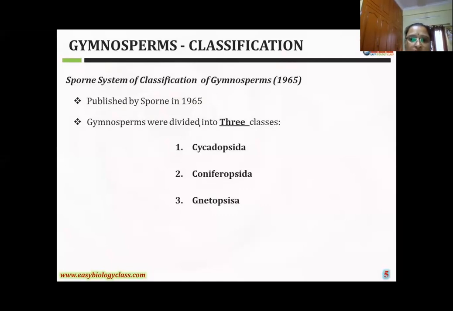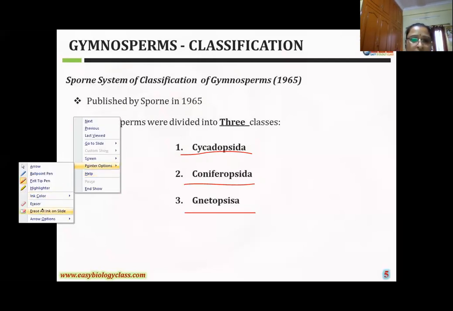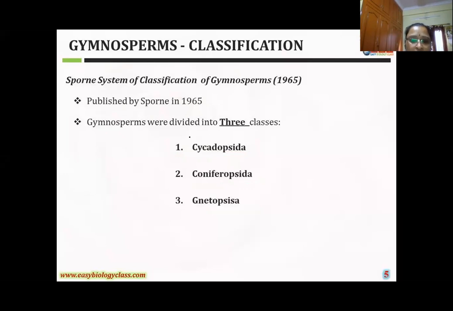What are the 3 classes, girls? One is Cycadopsida. The second one is Coniferopsida. The third one is Gnetopsida. How many classes are there? Girls, tell me how many classes the scientist Florin divided. 3 classes. One is Cycadopsida, the second one is Coniferopsida, the third one is called Gnetopsida. These 3 classes were divided by Florin.